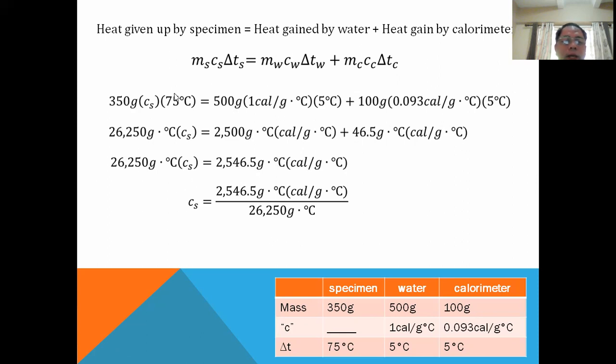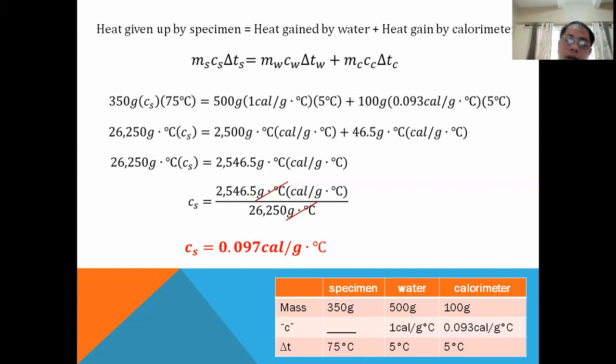On the left side, if you multiply 75 by 350, then you have 26,250 gram degree Celsius. So therefore, if we divide both sides by 26,250, then we get a value that is less than 1 already. And your unit now will be calorie per gram per degree Celsius. Now, this value of 0.097 is very close to 0.093, which I believe is also very near to copper.